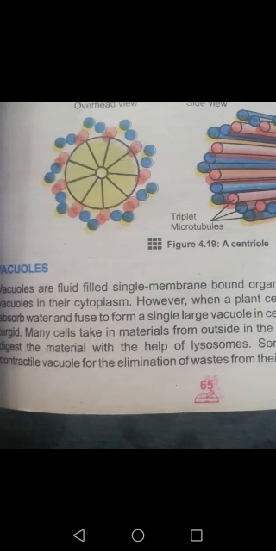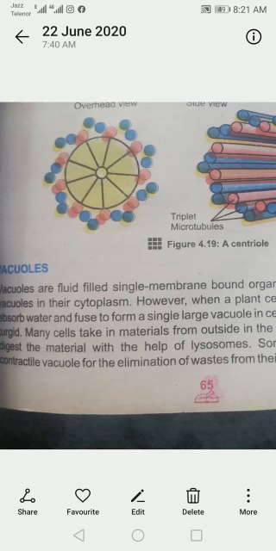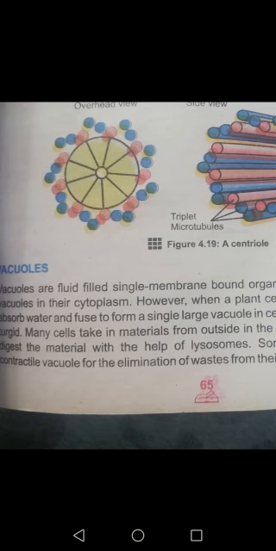Okay, next, in animal cells, different types of vacuoles are present, like food vacuoles and contractile vacuoles. Some microscopic organisms take their food from outside and form food vacuoles, which are then digested by enzymes present in the lysosome.